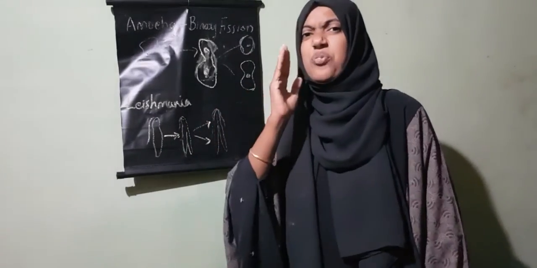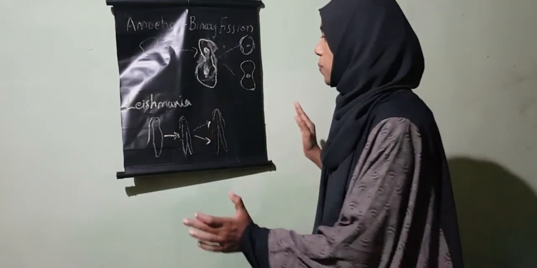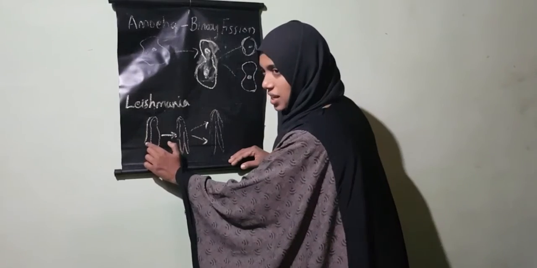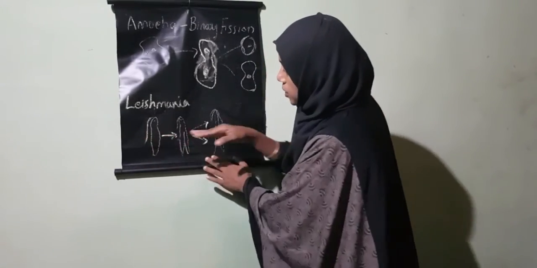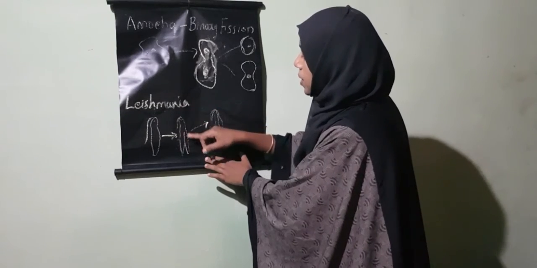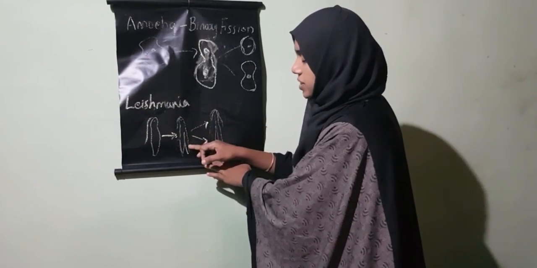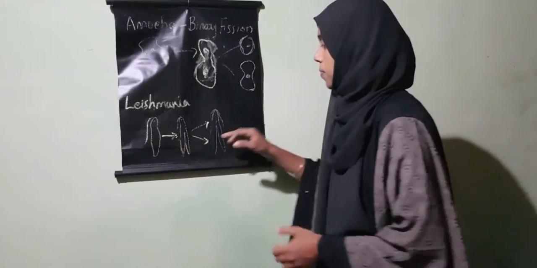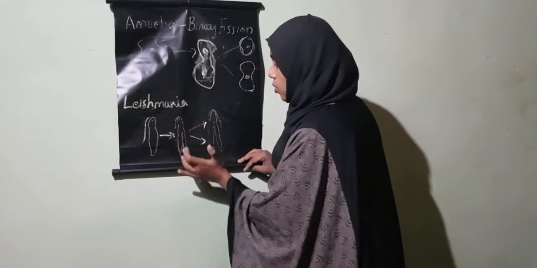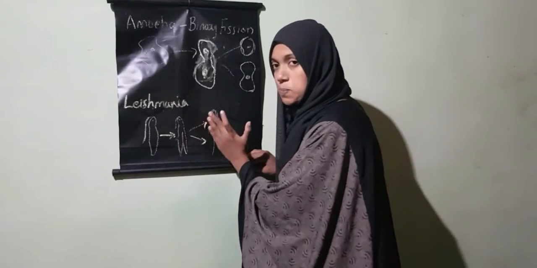It has a definite plane for binary fission because you can see a Y-shaped structure here, so it is not able to divide in the other way. Only longitudinal division is possible here.